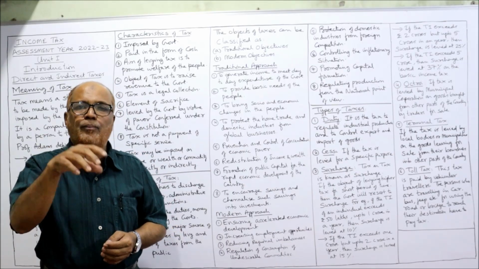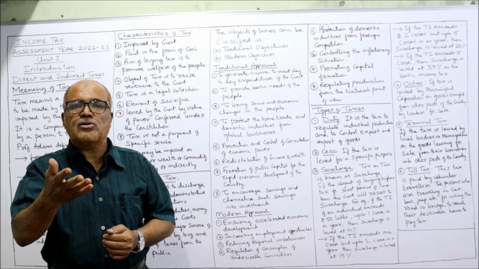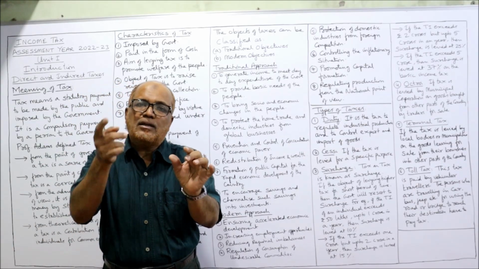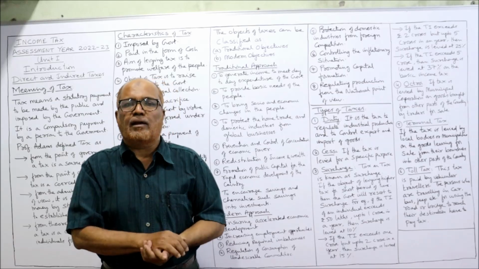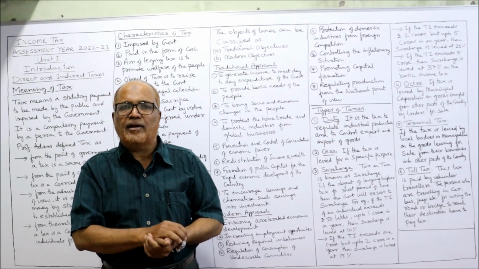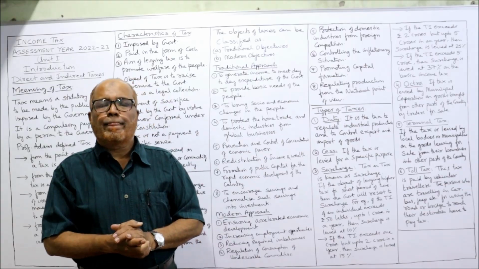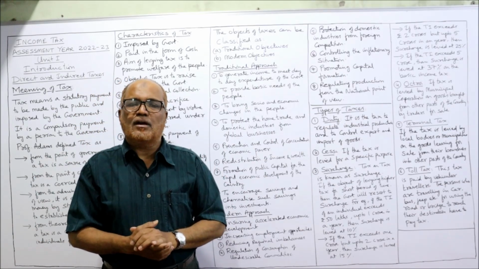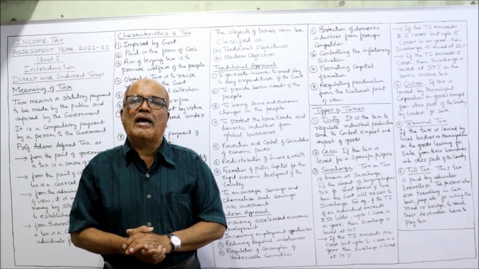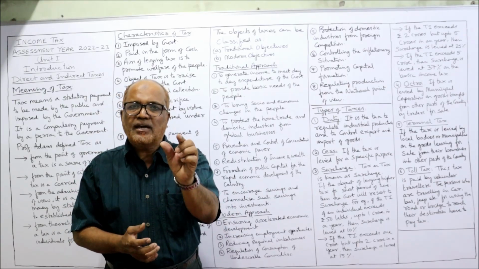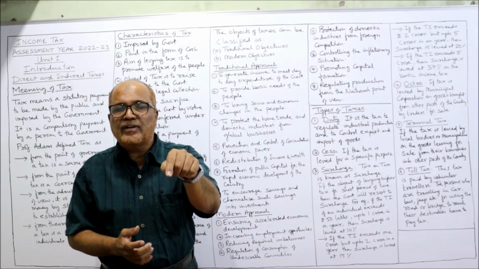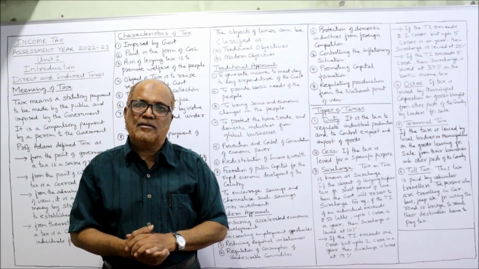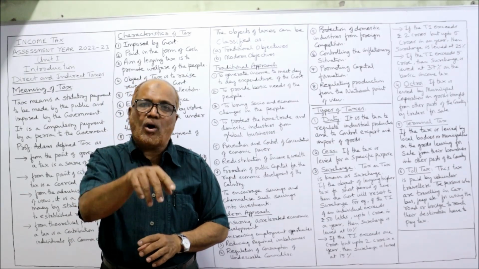The government will impose a heavy tax on them. That means already basic income tax is calculated. On that basic income tax, again tax will be calculated. Example, a person is having, let it be, 10 lakh rupees income. On 10 lakh rupees income, the basic income tax was 2,50,000. This is the basic income tax. On that 2,50,000 income tax, surcharge will be applied, right? So it's a tax on tax.